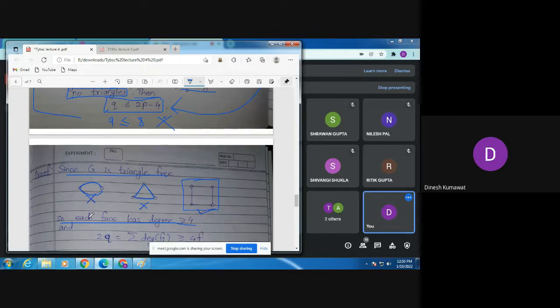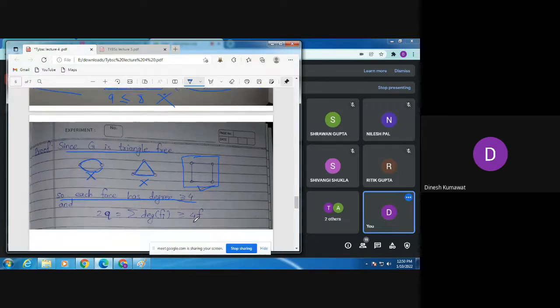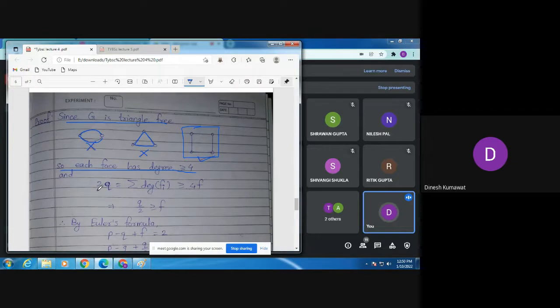Hence, the degree of each face is at least 4. Now use handshaking, second handshaking theorem, which gives me what? Twice Q is equal to the sum of degrees of Fi, and the sum of degrees of Fi is at least 4f, because the degree of each face is at least 4. Hence this is nothing but at least 4f. So this gives me what? Q by 2 is at least f.